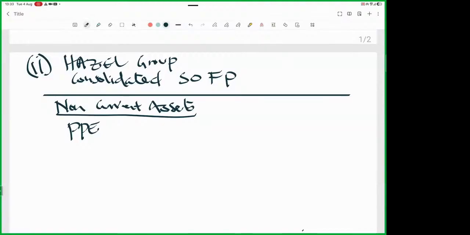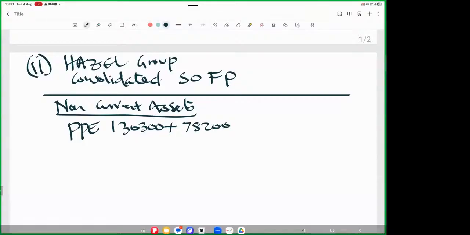So property, plant, and equipment, I can see 130,300 plus 78,200, isn't it? Don't give me a calculator. I'm still doing a pro forma. From there, I can see the next thing is known as investment in Centair Limited. Who is Centair to us? Please talk to me. Who is Centair to us? It is a subsidiary. Can you really maintain investment in a subsidiary in your books?